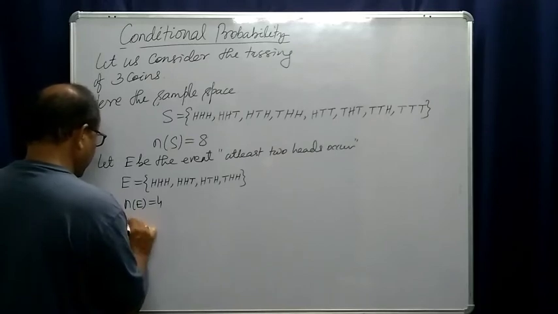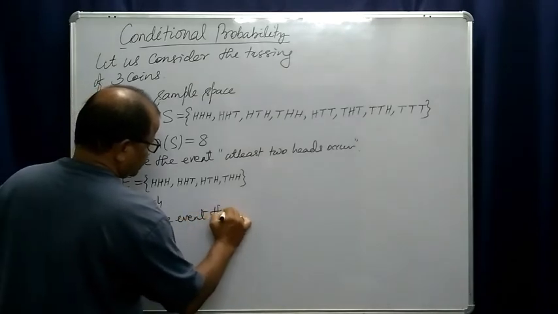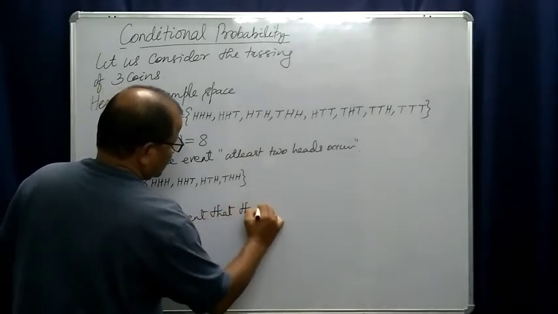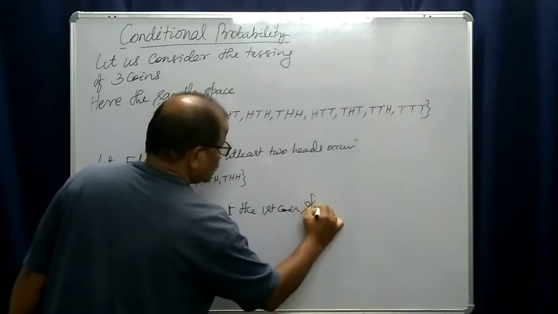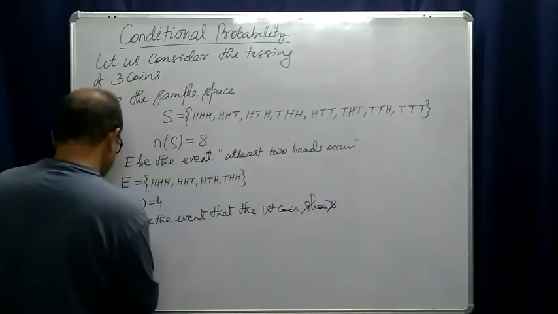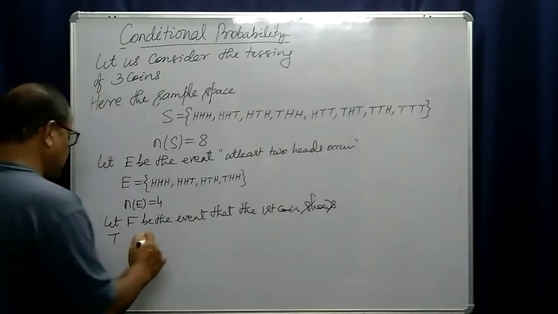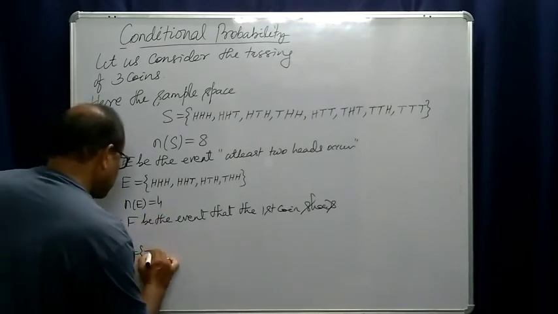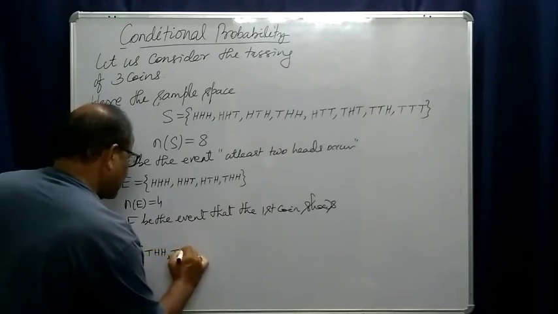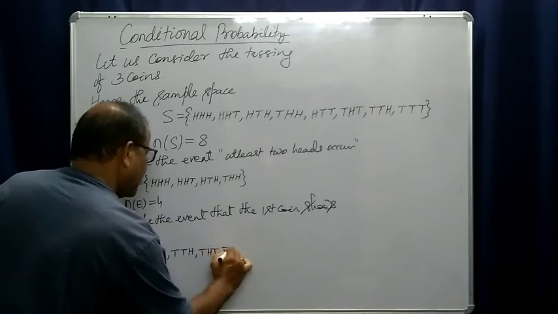Let F be the event that the first coin shows tail. Then what is F? F will be: the first coin must be tail, so tail, head, head, or tail, head, tail, or tail, tail, head, or tail, tail, tail.